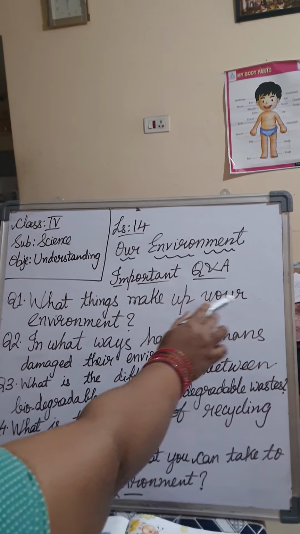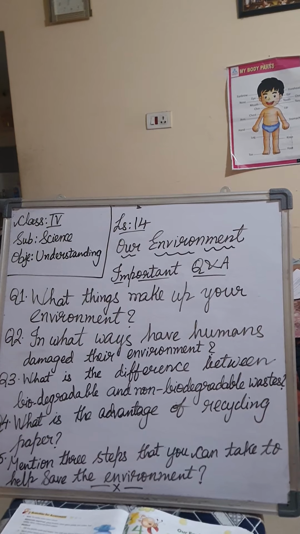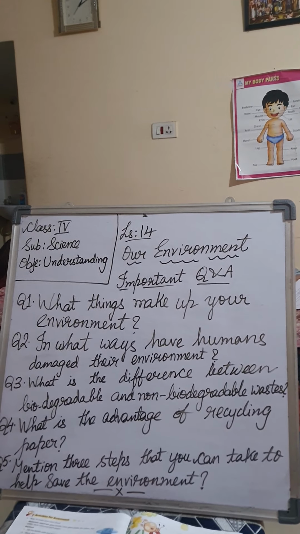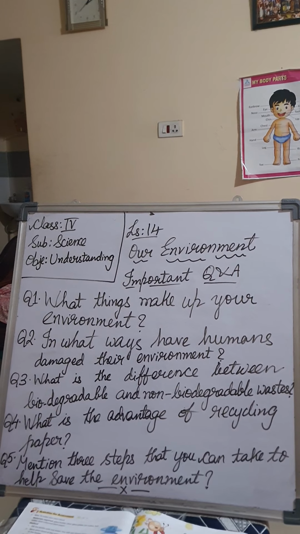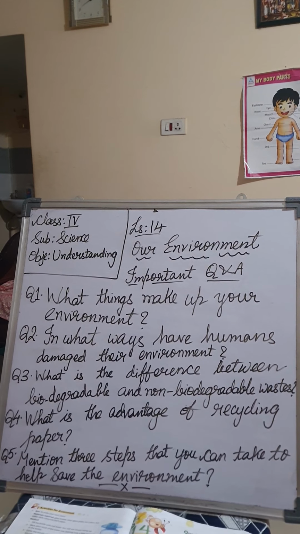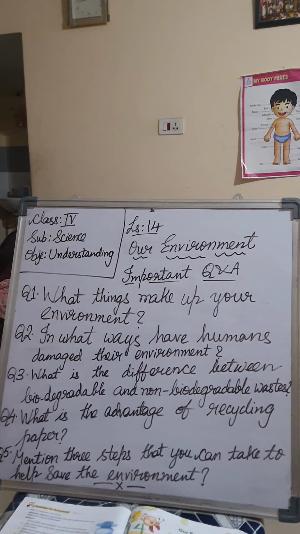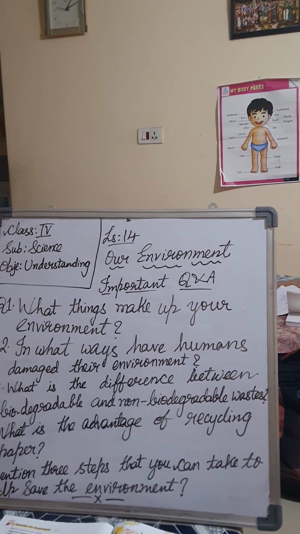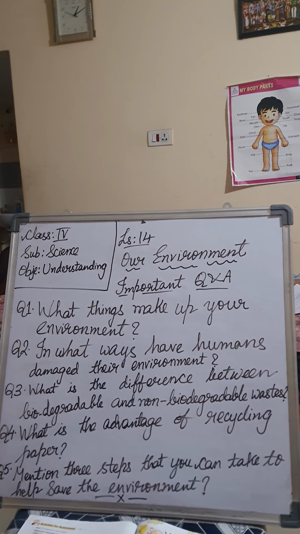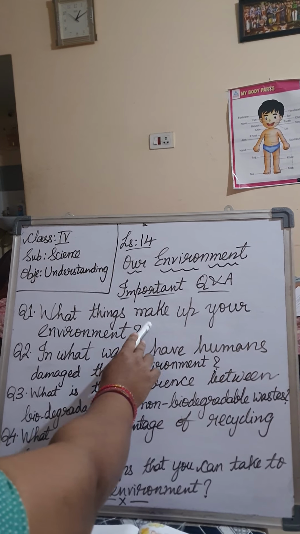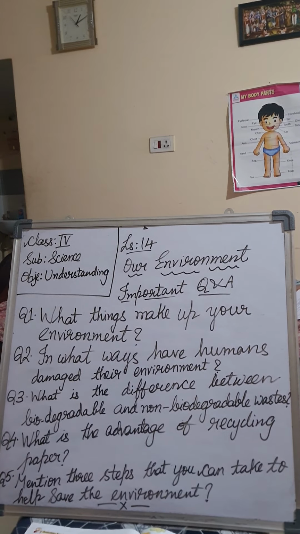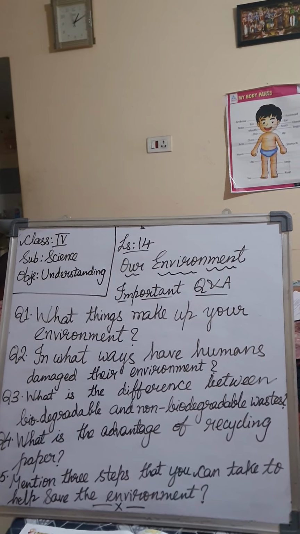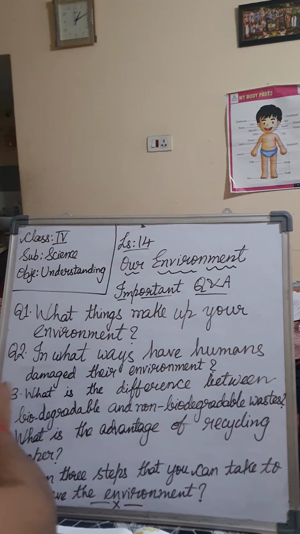What things make up your environment? I have already explained this when I was explaining the lesson to you. Everything around you, both living and non-living things, makes up your environment. The environment also includes the sun and the weather of the place we live in. That is what you have to write. You have to make it short. If it is for 2 marks, you should write that. If it is for 3 marks, you have to add 3 or 4 more lines. That's it. Next, going on to the next question.